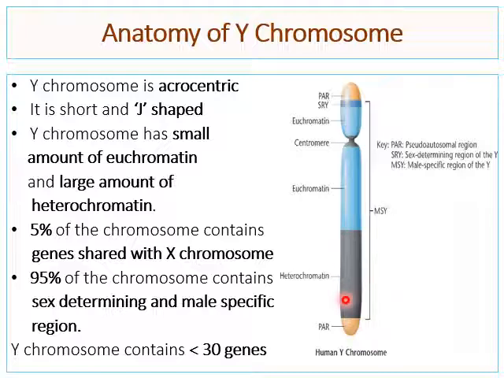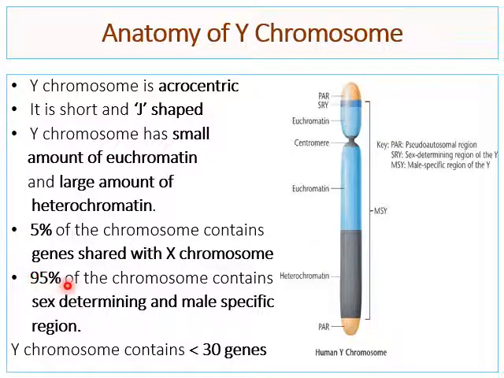Here 5% of the chromosome contains genes shared with the X chromosome, so the homologous region of the X and Y chromosomes shows about 5% similarity with respect to their genes.